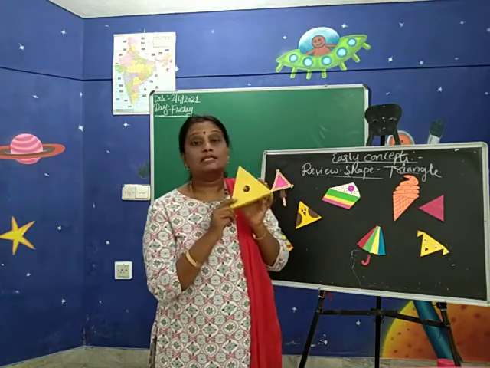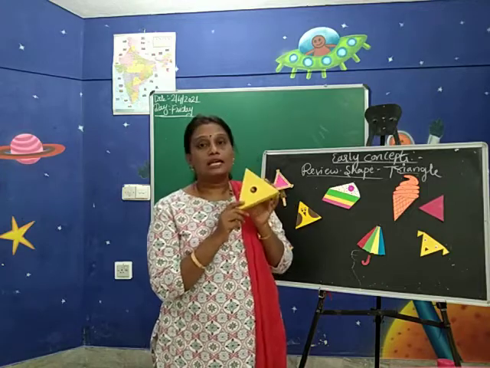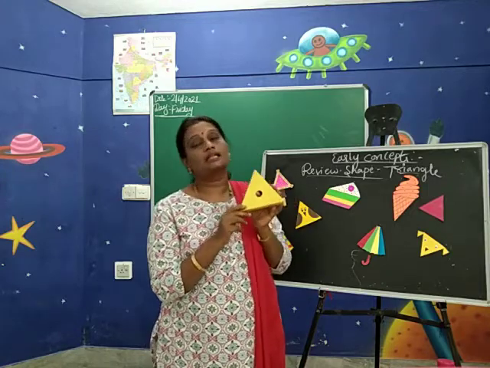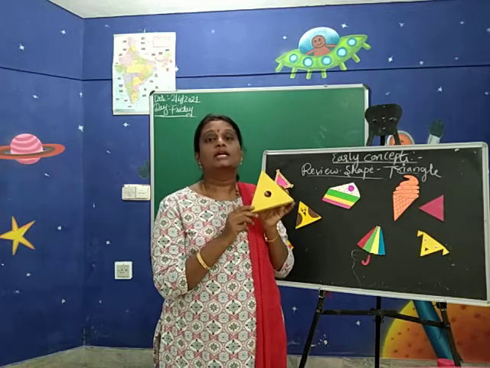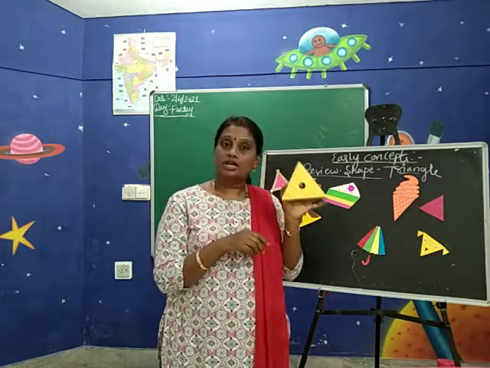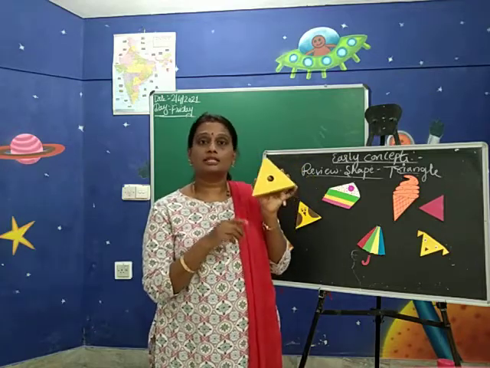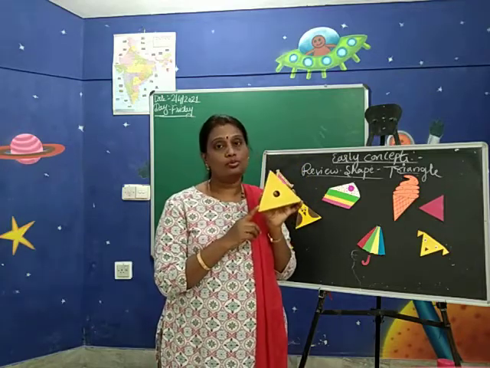This shape has three sides, three sides, three sides. This shape has three sides and three corners too. This name is triangle, triangle, triangle. This shape name is triangle. I just want to tell to you.